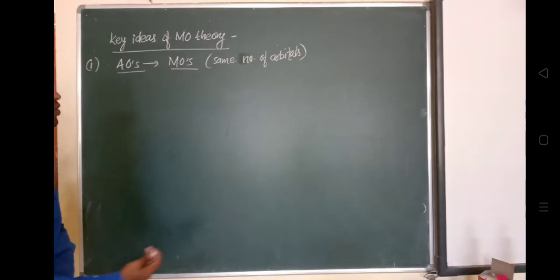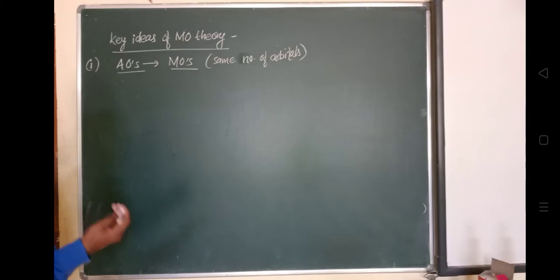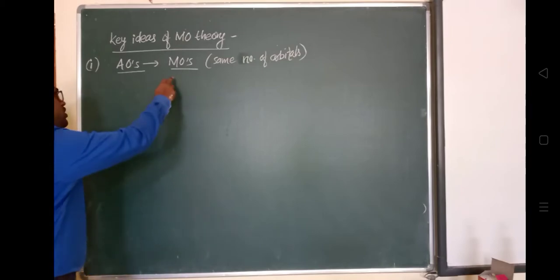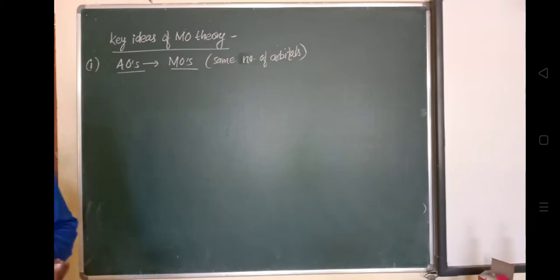formed. We have seen two wave functions, or two atomic orbitals of different atoms. When they combine, they form molecular orbitals: one is a bonding molecular orbital and another is the anti-bonding molecular orbital. So this is the first key point of molecular orbital theory.